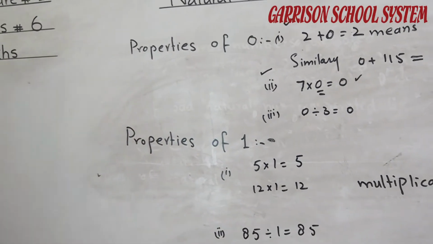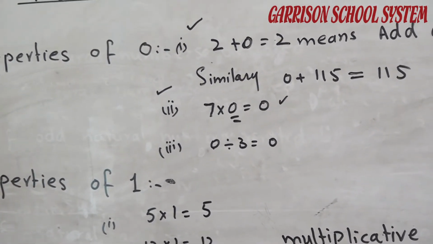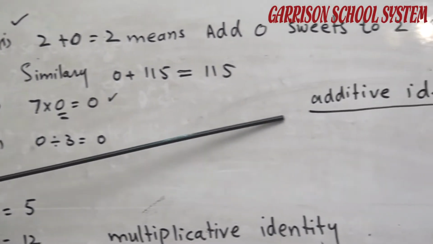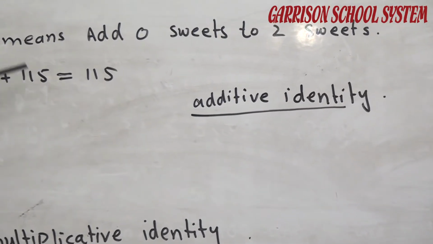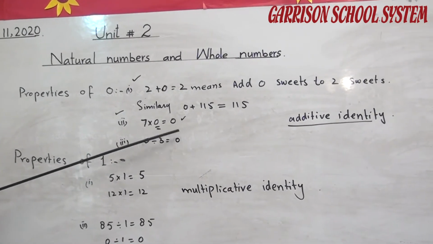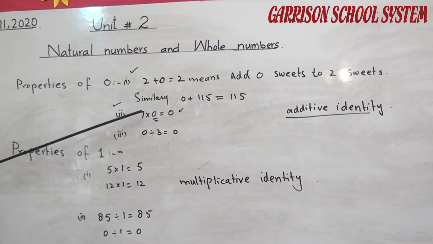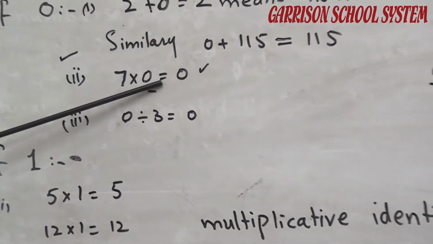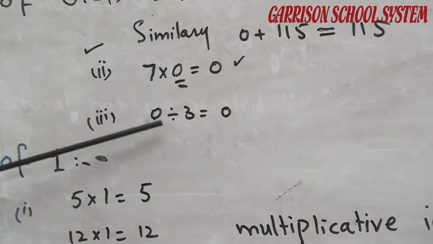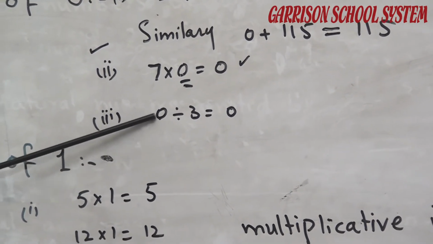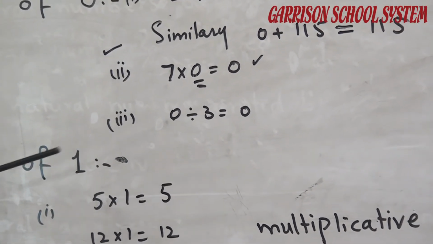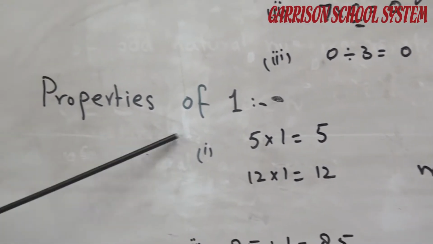So this is called the additive identity. If 0 is multiplied by any number, this result is 0. So you have seen this, 7 multiplied by 0 is equal to 0, and in this way when 0 is divided by any number except 0, the resulting number is 0. So next we have the property of 1.